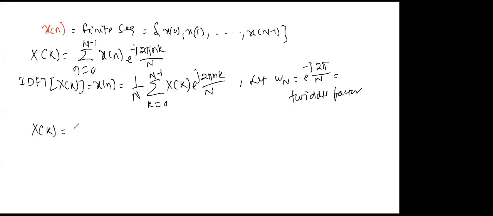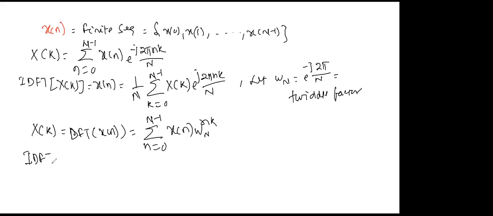I can represent the discrete Fourier transform x of k of x of n in this way: summation of n from 0 to n minus 1 x of n omega n to the power nk. Similarly, I can represent the inverse discrete Fourier transform of x of k, that is x of n equals 1 by n summation of k from 0 to n minus 1.